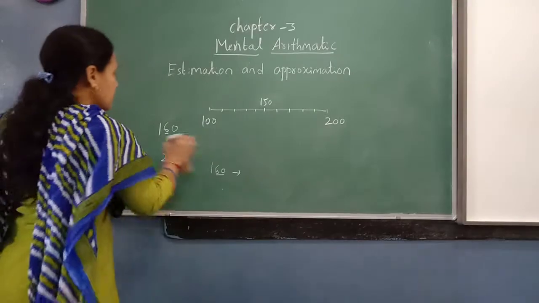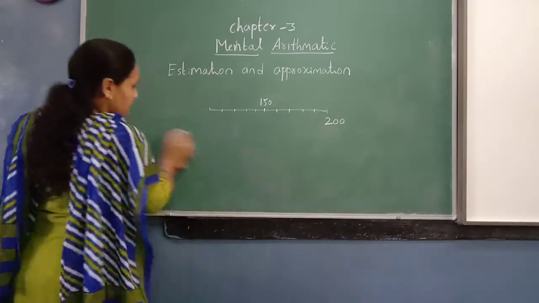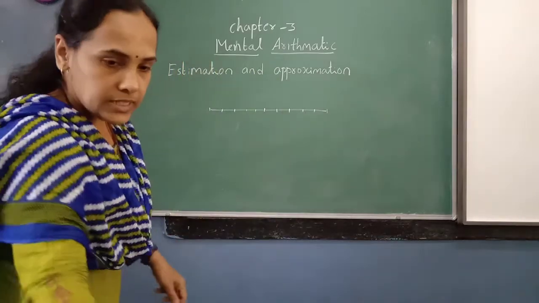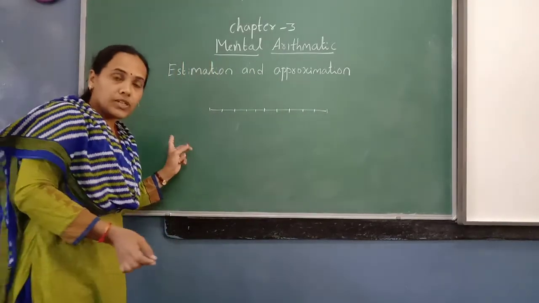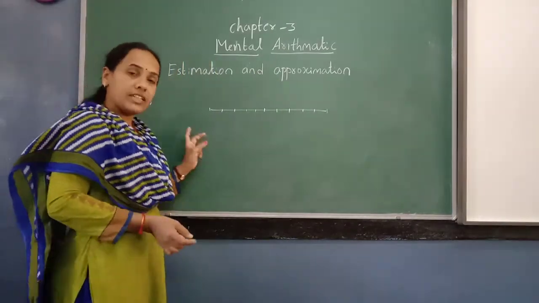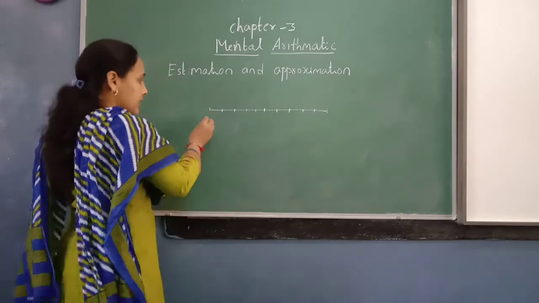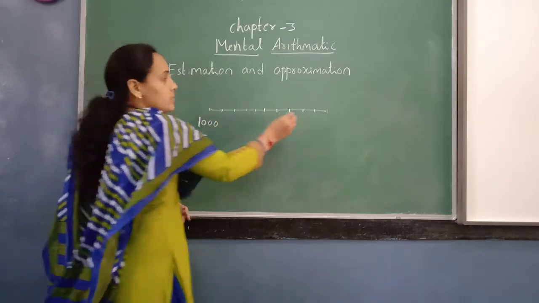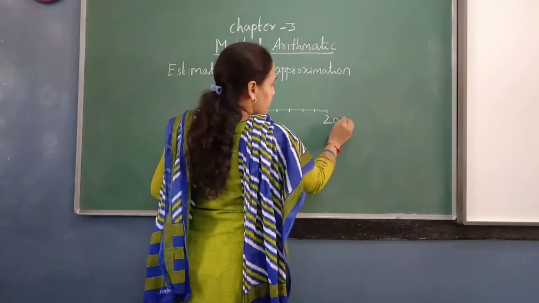Now we come to 4-digit numbers. Single digit, double digit and 3-digit numbers you have learned in earlier classes. Now this year you are going to learn how to estimate 4-digit numbers.